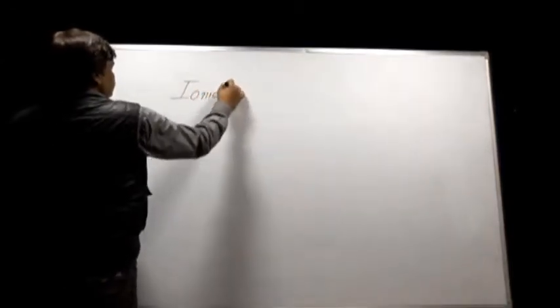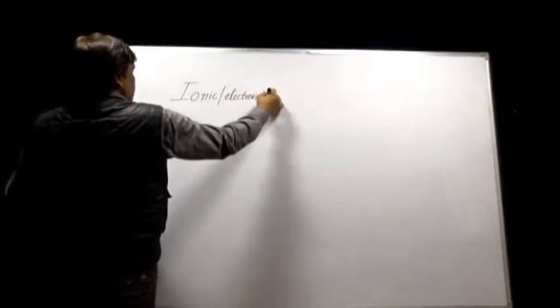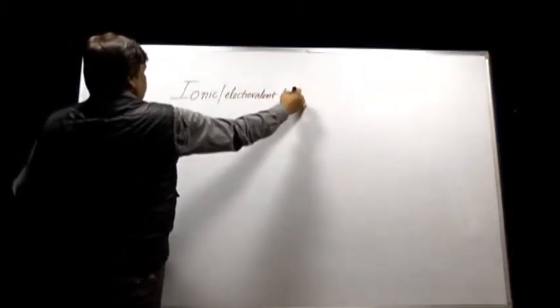So, the first bond which we have to study is the ionic or electrovalent bond.